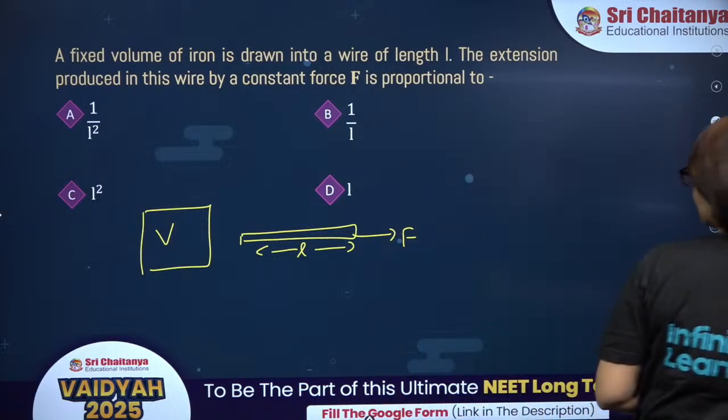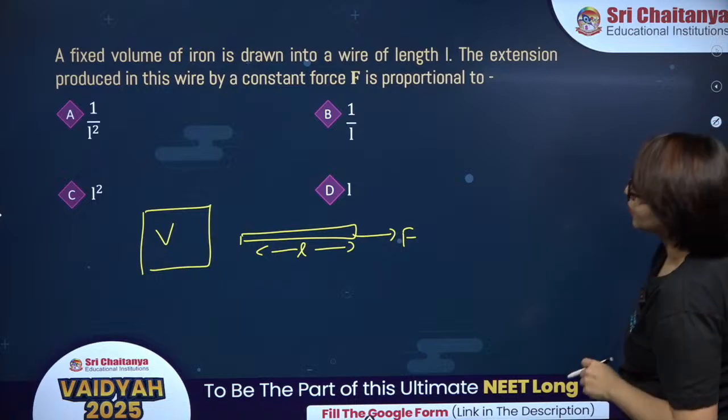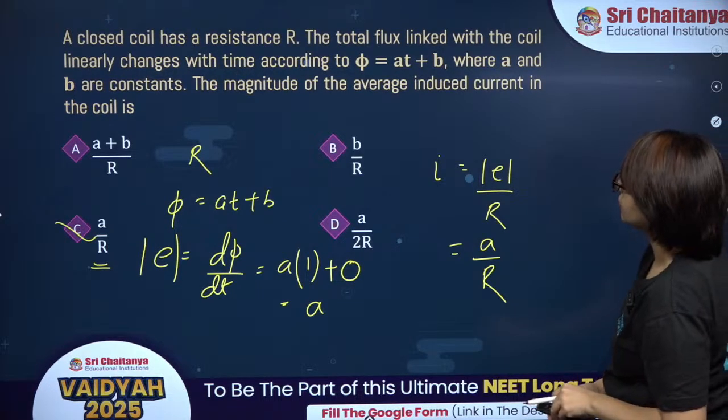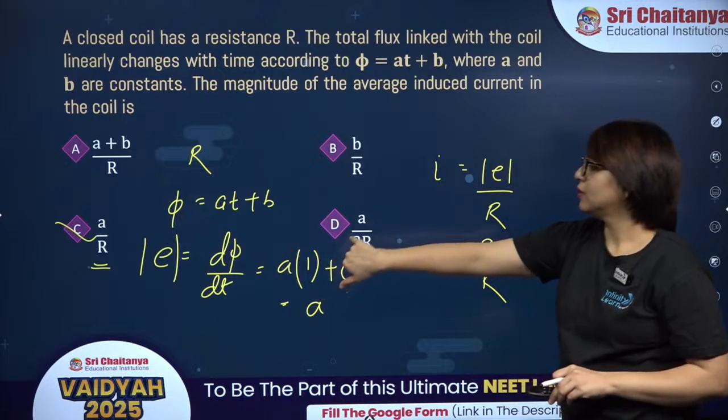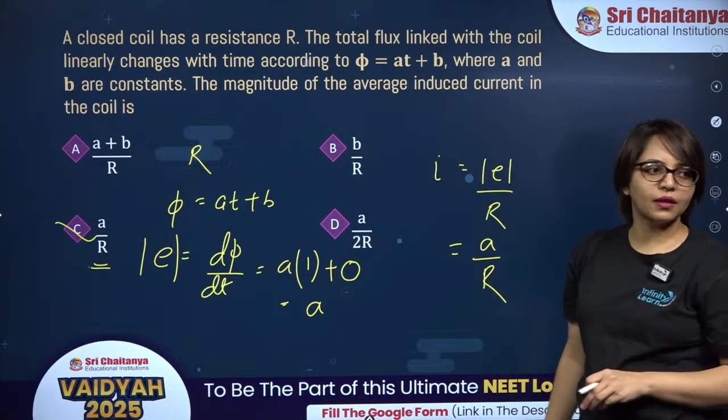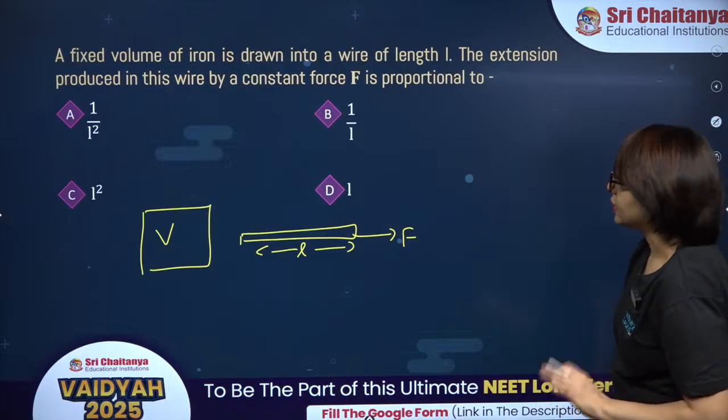Differentiation in second formula. Which one? Yeah, differentiation of B will be 0. So d phi by dt will be A only. So it is A by R. We are keeping, yeah, volume constant.